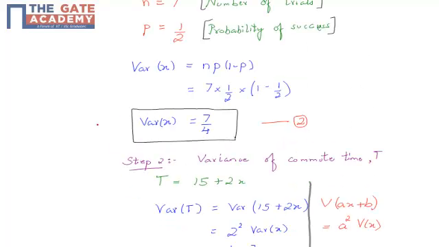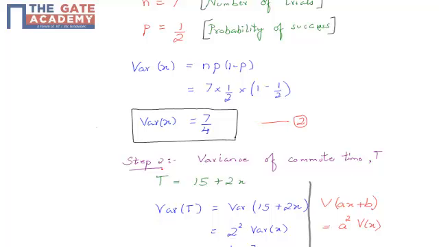So the variance for a binomial random variable would be n into p into (1 minus p). So the variance of X, where X is a binomial random variable, I would get as 7 by 4. Let us name this as equation number 2.